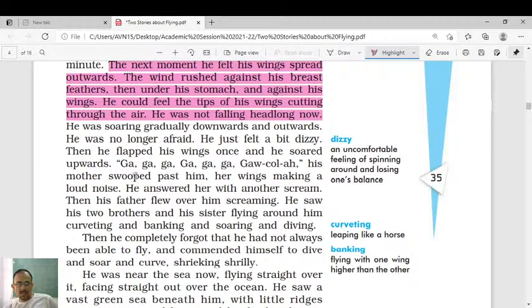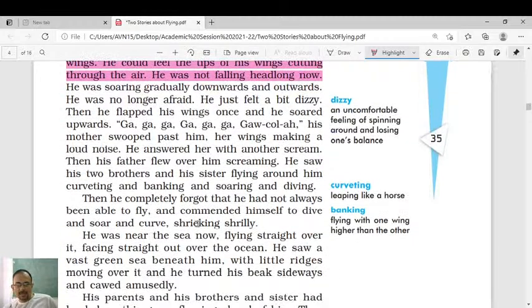His mother swooped past him, her wings making a loud noise. He answered her with another scream. Then his father flew over him screaming. He saw his two brothers and his sister flying around him, curveting and banking and soaring and diving. Then he completely forgot that he had not always been able to fly, and commanded himself to dive and soar and curve, shrieking shrilly. So now he's enjoying.